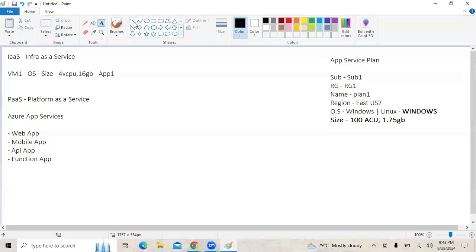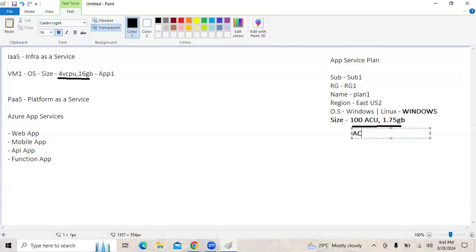So guys, if you have a look here, size of the virtual machine, we define in terms of CPU and memory. Size of this app service plan, we are defining in terms of ACU and memory, right? So what is ACU? This ACU stands for Azure Compute Unit. It is basically a Microsoft unit for calculating CPU performance across Azure SKUs.